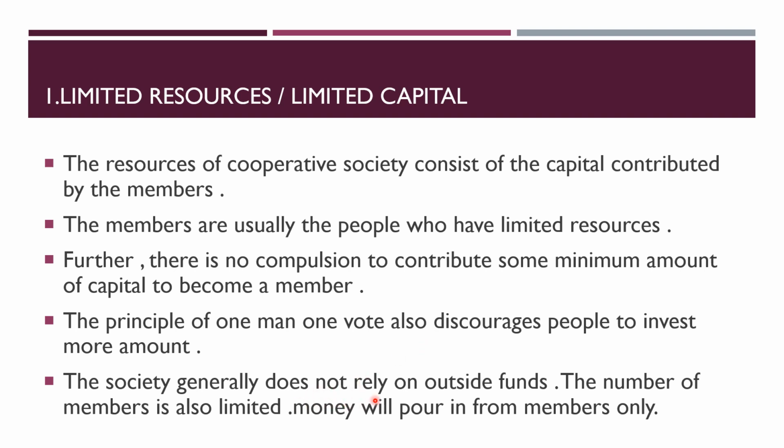Then the society generally does not rely on outside funds, right? Now, how will the money come in? The money will come in from the members. They themselves have limited resources. Further, the number of members is also limited. It is not that there is an unlimited number of members, so the total capital contribution will be so high. No, the number of members is limited. Their resources are limited. Money has to pour in from the members. So what happens as a result is that there are insufficient funds. There is limited capital. They don't have a large influx of money with them. This is the first and the main disadvantage which a cooperative society faces.